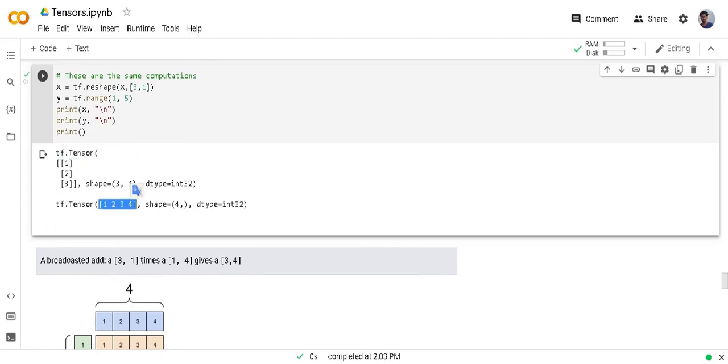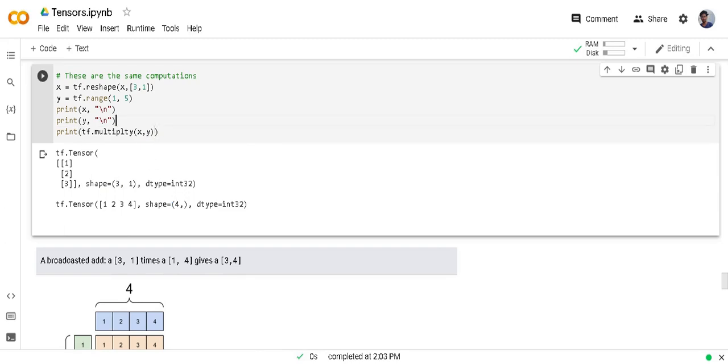So if I want to multiply these two tensors, multiplication is possible because TensorFlow will broadcast the 3, 1 tensor, and the second tensor also will be broadcast to a 3, 4 tensor shape.